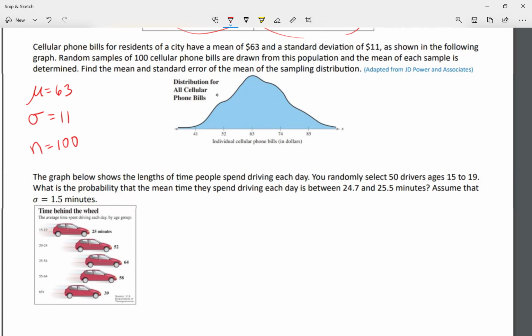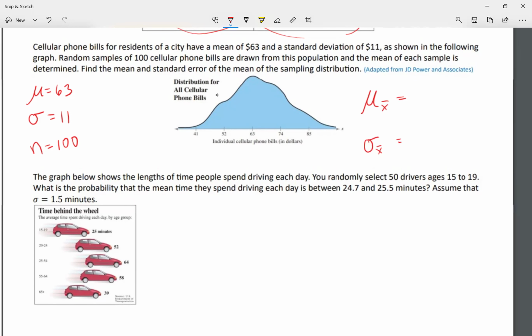Okay, so here it's just asking us, what's the mean of the sample? And it's also asking us, what's the standard deviation of the sample? Now the mean of the sample is the same thing as the mean of the population, so my mean is going to be 63. Now, the standard deviation of the sample is not quite the same as the standard deviation of the population.